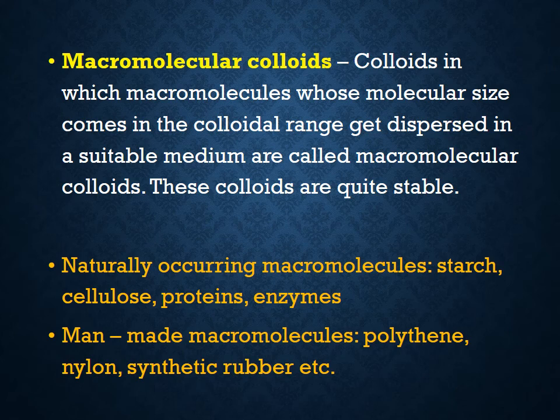Because the particles like starch and cellulose, their size is already in the colloidal range. What is the colloidal range? 1 to 1000 nanometer. So the size of starch, cellulose, proteins already comes in this range. So direct mixing of these particles with a suitable dispersion medium like water will produce colloids. So there is no need for aggregation of atoms in the case of macromolecular colloids.